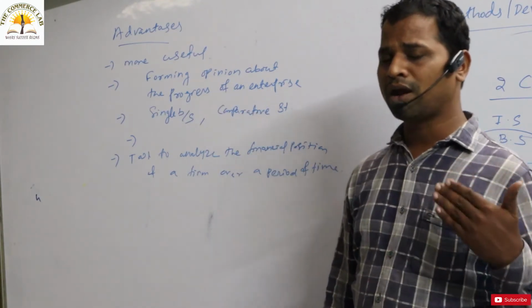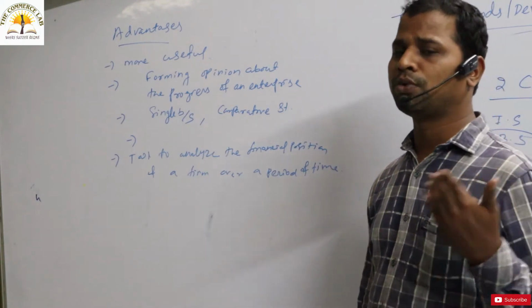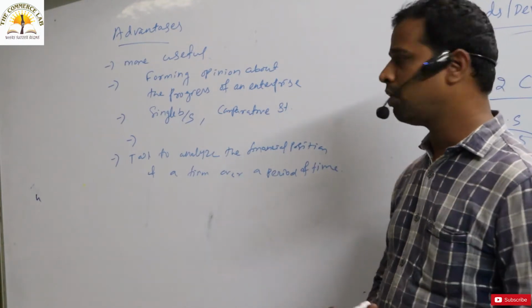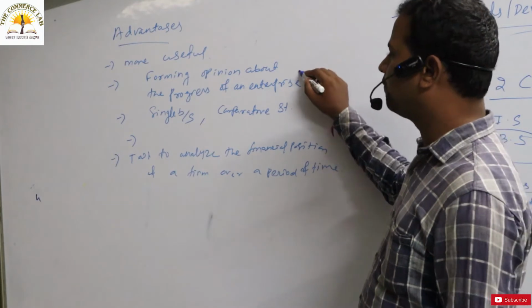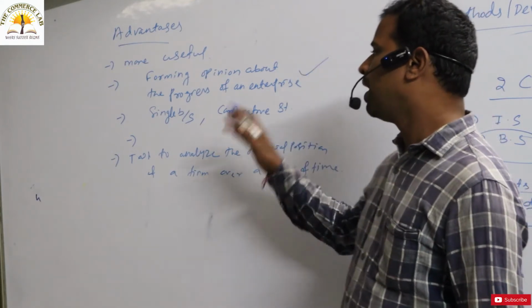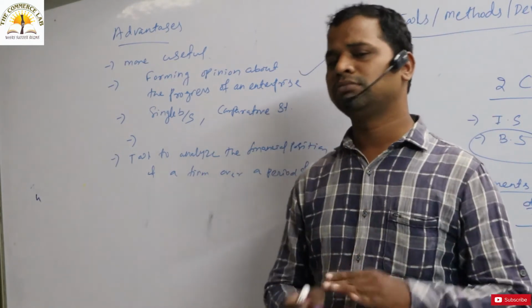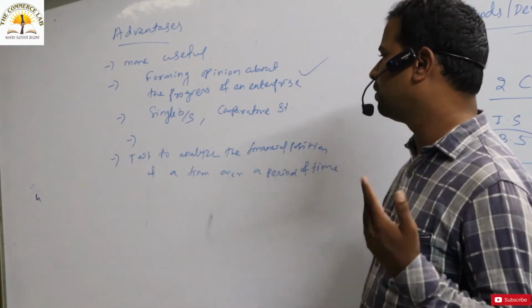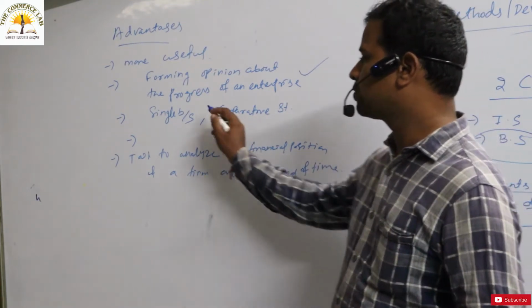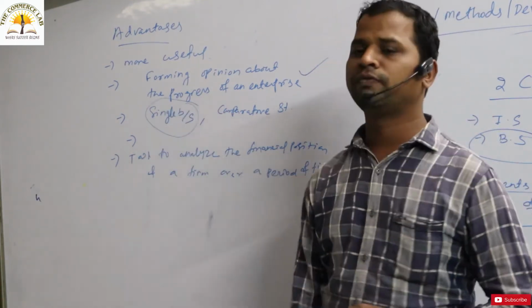One can know whether the organization is progressing or not, improving or not. If there is a single balance sheet, then nothing will be known. It shows only the status, only the position of the company.